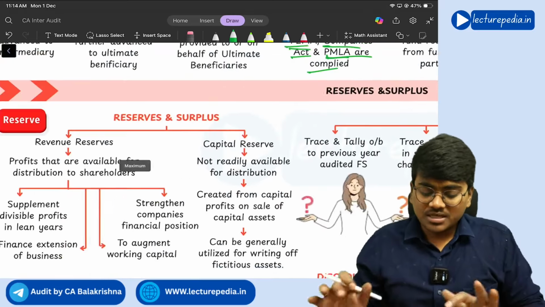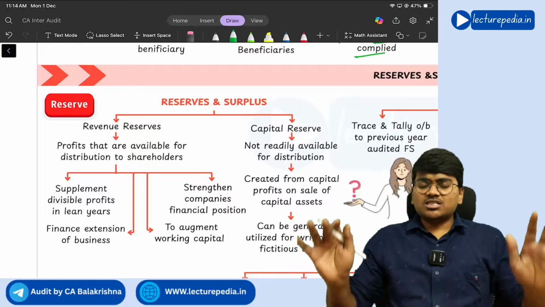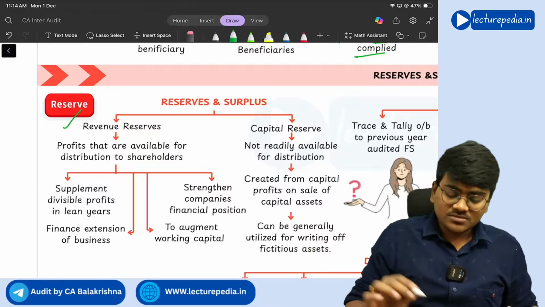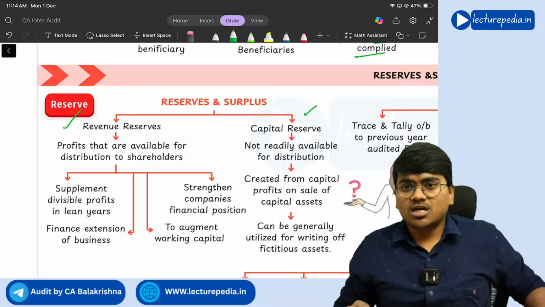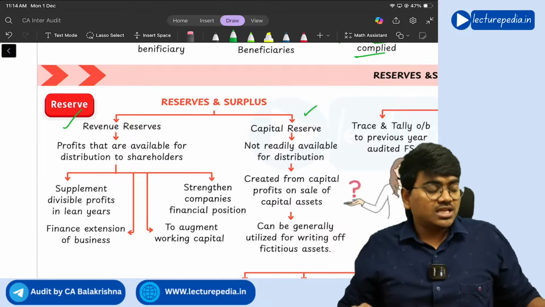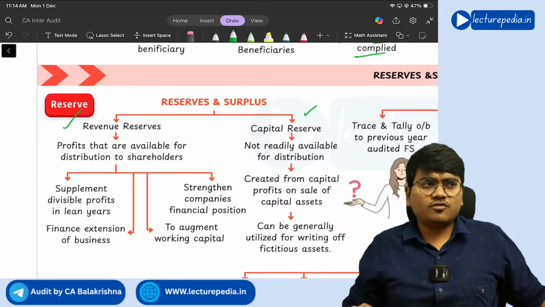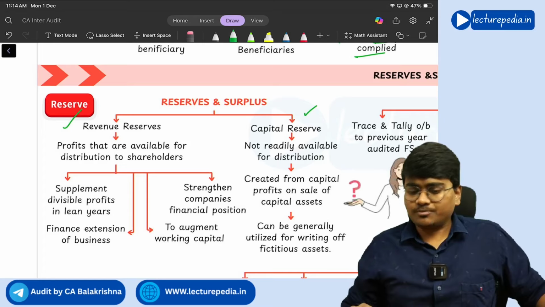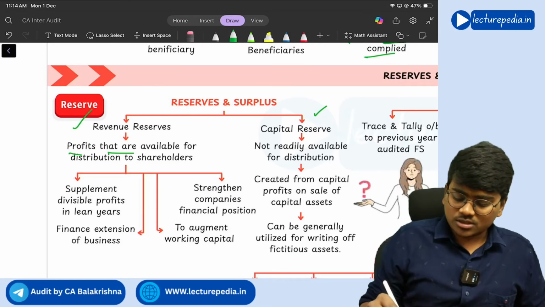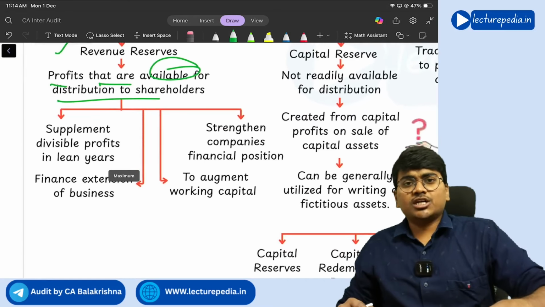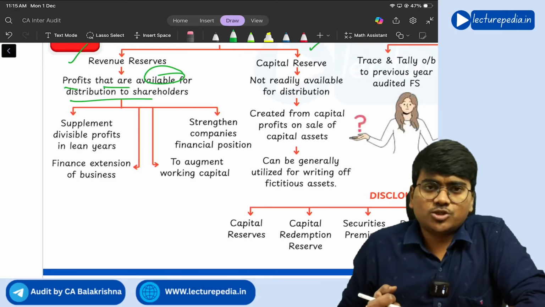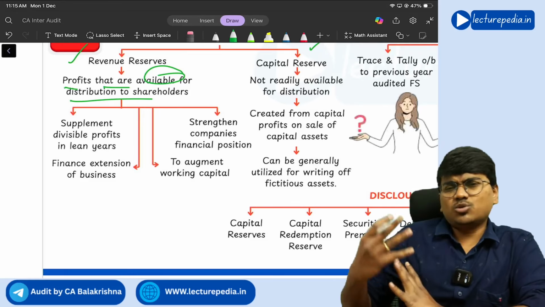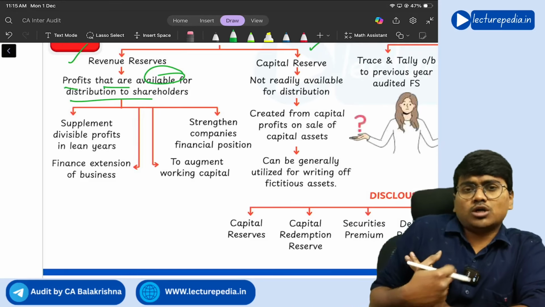Now we'll move to reserves and surplus. See, reserves and surplus, you can categorize into revenue reserves and capital reserves. Now what is meant by revenue reserves? See, revenue reserves are those reserves which are freely available for distribution, right? So profits that are available for distribution to shareholders. Now, what are the purposes for which you can use these revenue reserves? You can use them for almost whatever purpose you want.